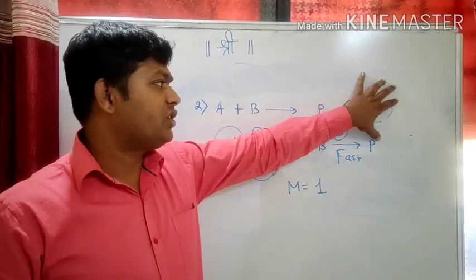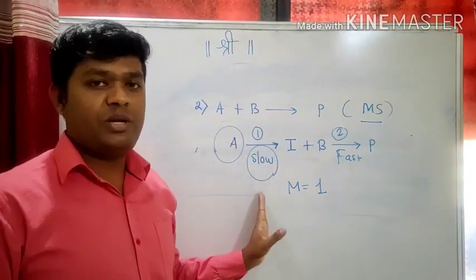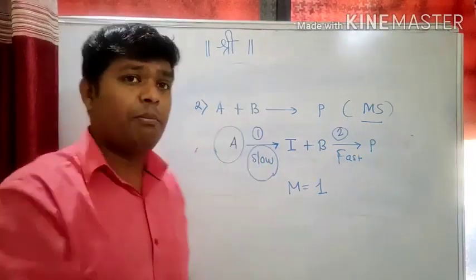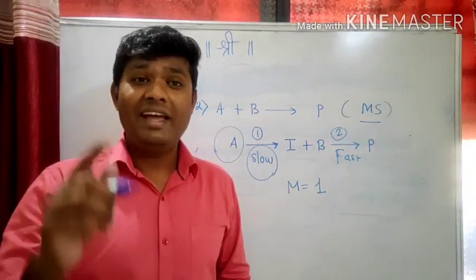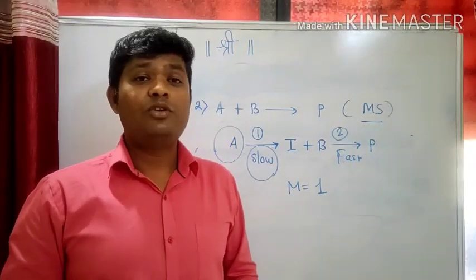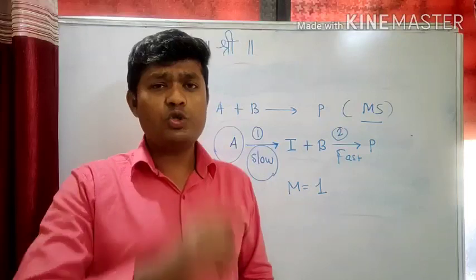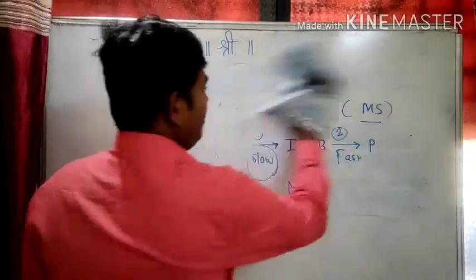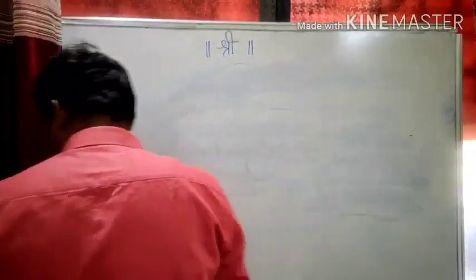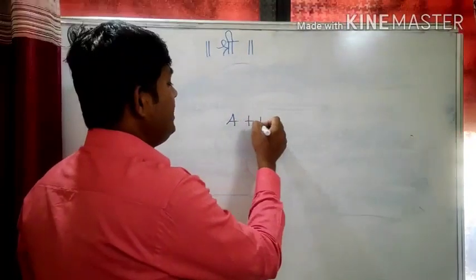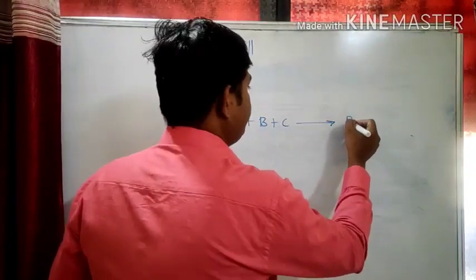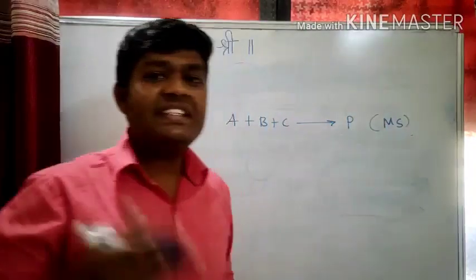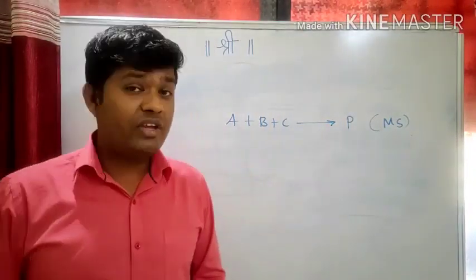So for a multi-step reaction, first of all, you have to predict the slow step out of the many steps involved in the reaction. You cannot say the molecularity of the reaction directly by looking at the number of molecules. For that, you have to predict the slow step, and then you can predict the molecularity of the reaction. Let us take another example. A plus B plus C gives product P. Again, it is a multi-step reaction. We have assumed that many steps are involved in the reaction. So can you guess the molecularity?